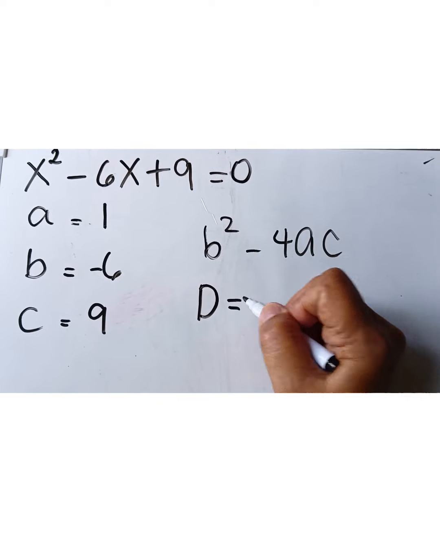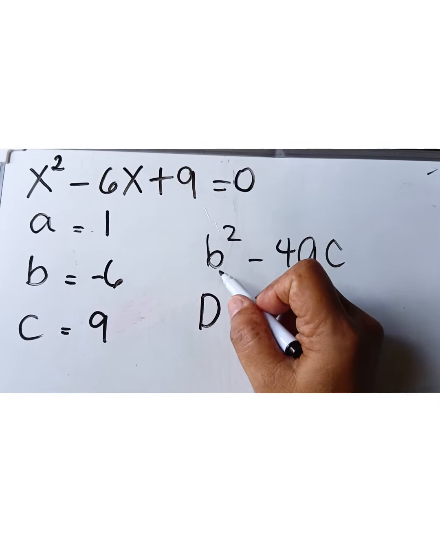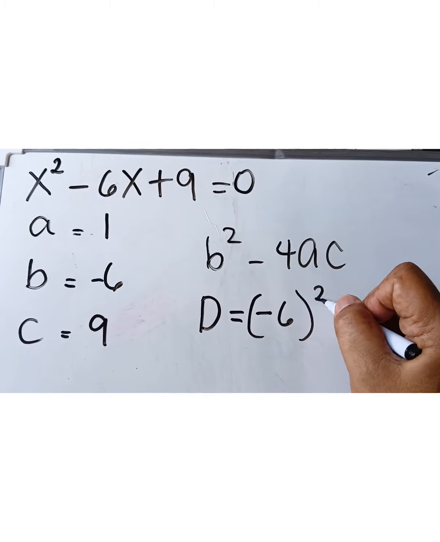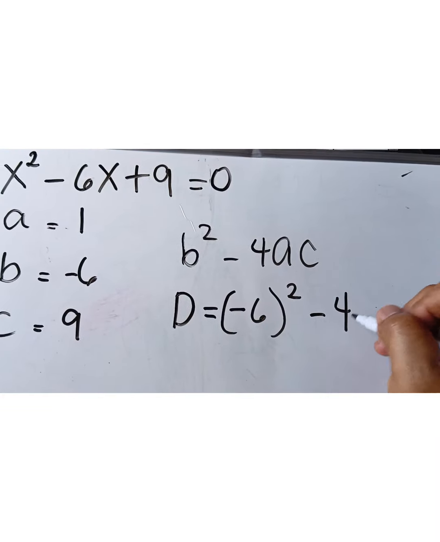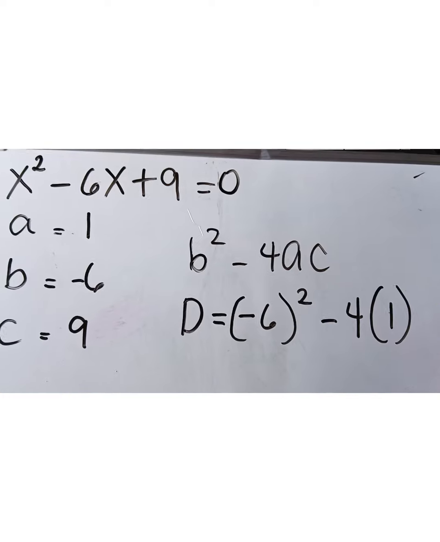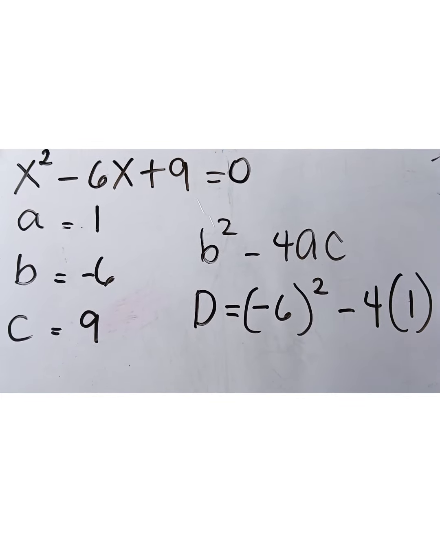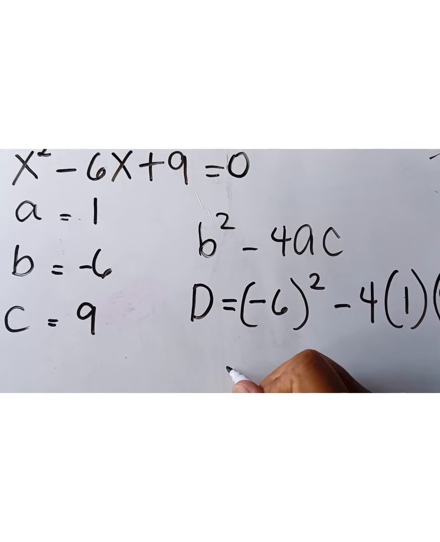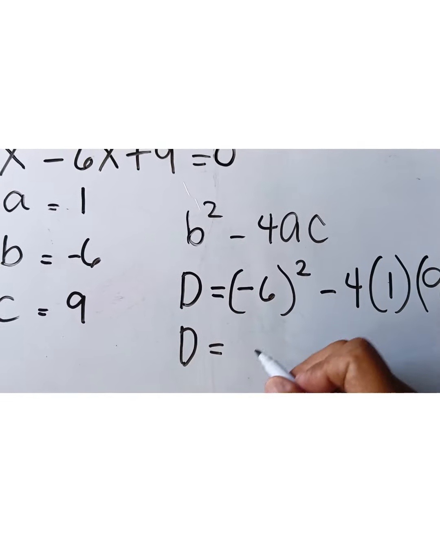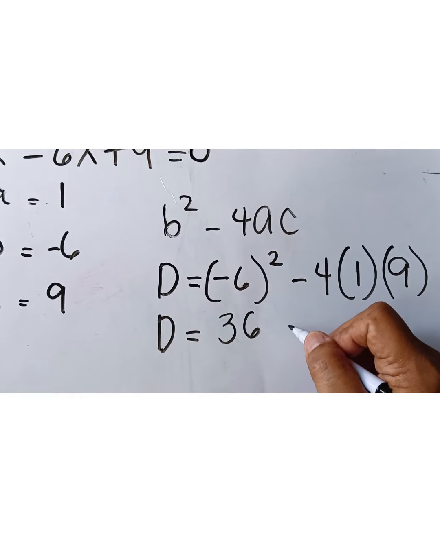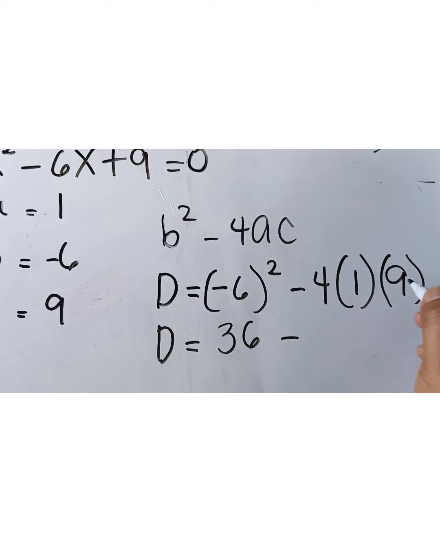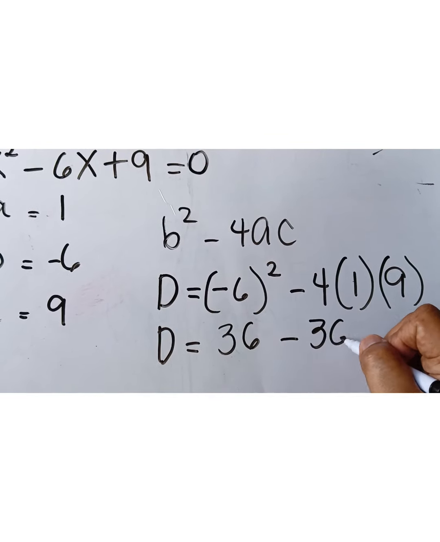So D is equal to our b, which is negative 6, negative 6 squared minus 4 times our a, which is 1, and times c, which is positive 9. So it's equal to: negative 6 squared is positive 36, minus 4 times 1 is 4, times 9 is 36.